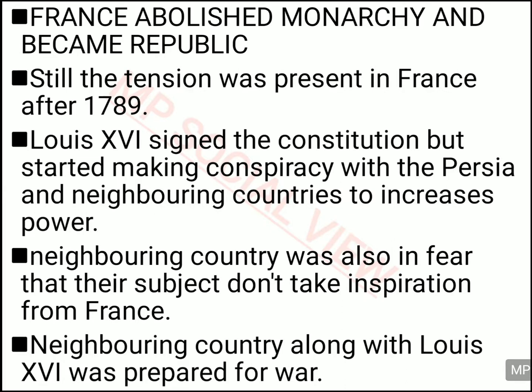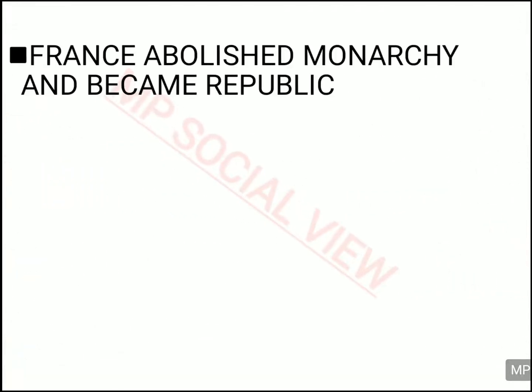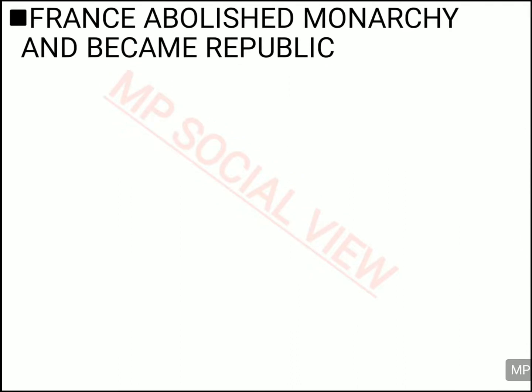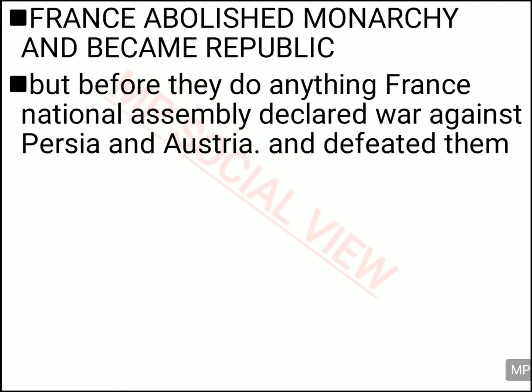And so they were very scared that this French Revolution could inspire the people of the neighboring countries also. So the neighboring countries agreed that they would help the king to fight against the French people and the French army, and to help him restore his power. And when they decided all this, the news came in front of the National Assembly, which was elected by election in France after the revolution.